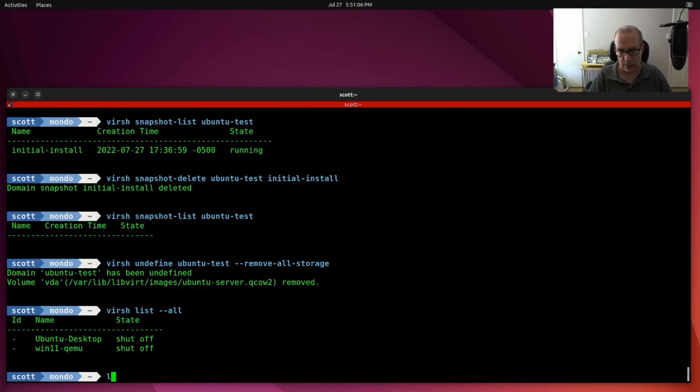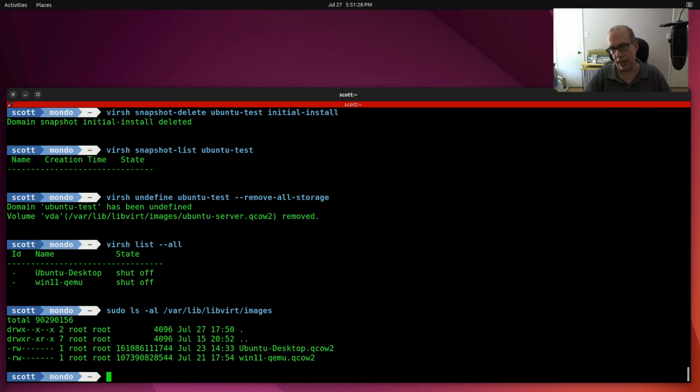And then if I do an ls -al, well actually we'll have to do a sudo because that's a privileged location. If I do a sudo ls -al on /var/lib/libvirt/images, which is where all of the images for KVM disks are stored, you'll see that I only have my Ubuntu desktop and my Windows 11, but my Ubuntu test server is gone.